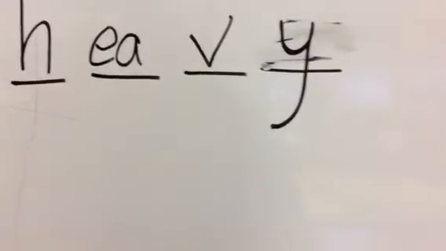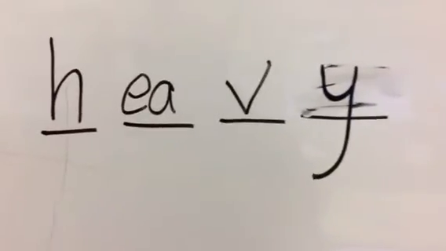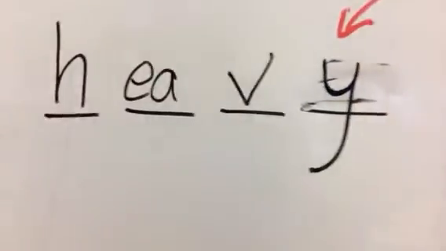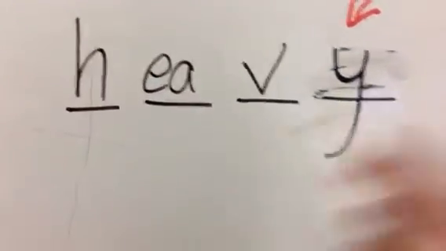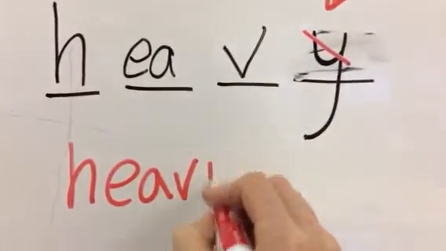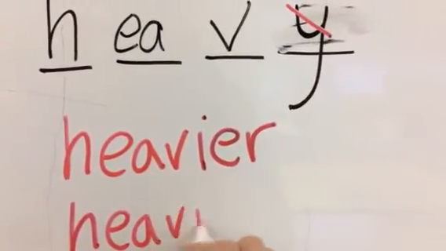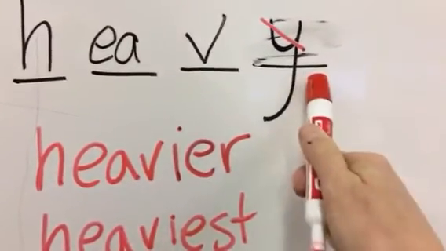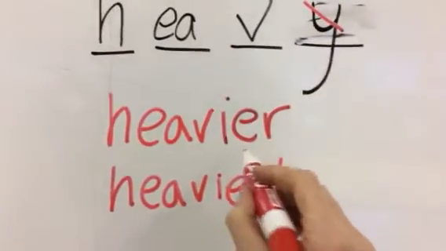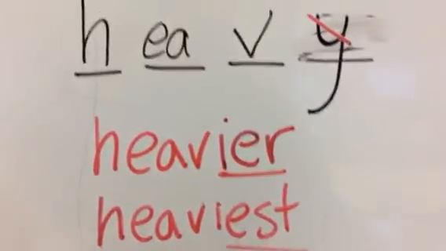Heavy is, again, an adjective. It's describing the book is heavy. So I know it's going to be just the Y on its own, because I can take that Y and make the book heavier. H-E-A-V. Take off the Y and add an I-E-R, or heaviest. It's a descriptive word. It's an adjective, so it's just the Y on its own, because in that way I can take that Y off and make it into heavier or heaviest. I can change the value of it.